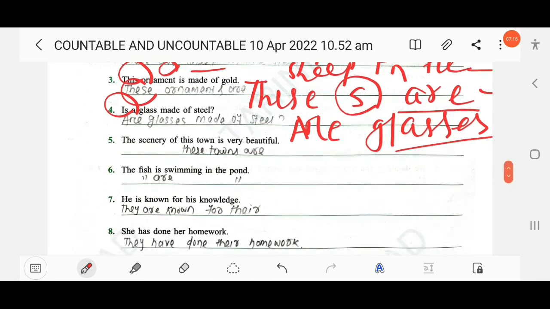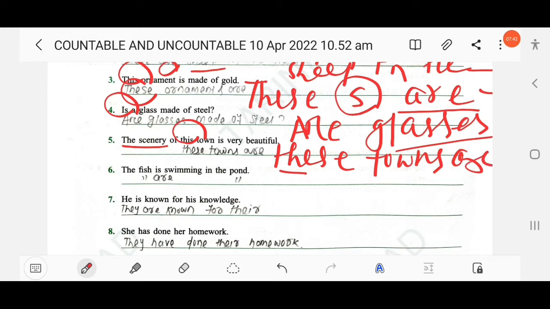Then next, the scenery of this town is very beautiful. So here scenery is like information. Scenery is also the same, singular, it can be used for both singular and plural. The scenery of these towns. This is singular, so you have to write these. Town plural, towns. Is plural, are. Clear? The scenery of these towns are very beautiful.